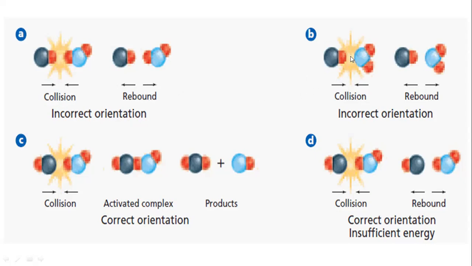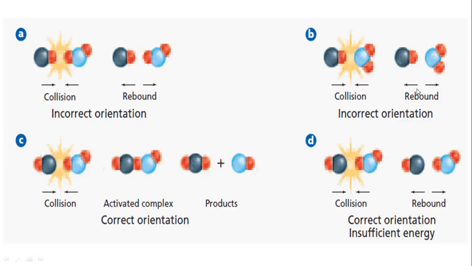Now look at orientation B. Here again the molecules are colliding with each other. Look at the molecules over here. This is the same as given over here, but the orientation is changed. Here the red atom is colliding with the red, but here the blue one is colliding with the blue. But after the collision, again, there is no change in the reactant.